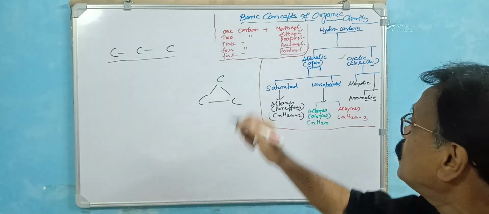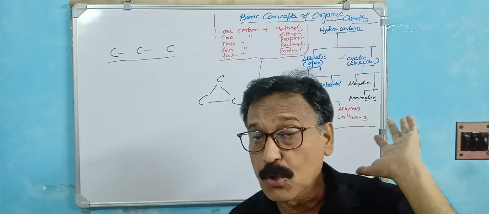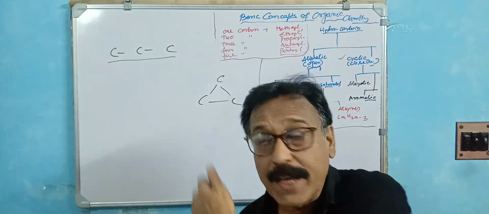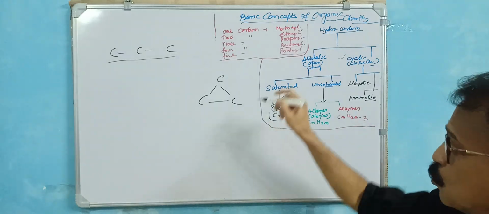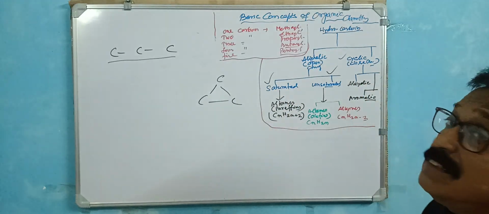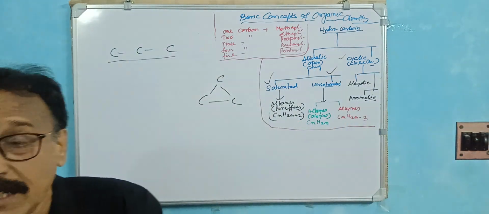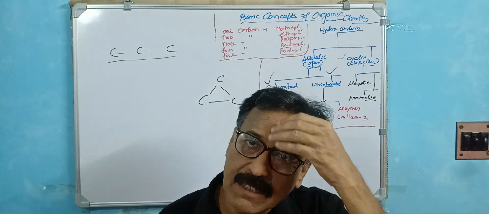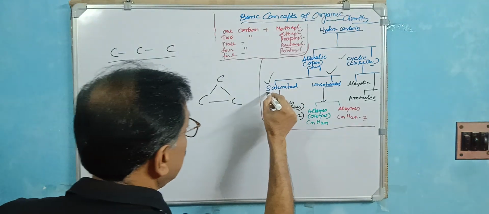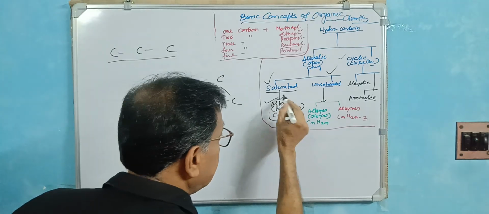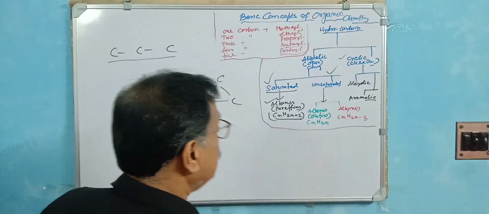Now, in the case of the aliphatic, you know the bonding we discussed in the previous video: the single bond, double bond, triple bond. Now this open chain hydrocarbon is also of two types. One is saturated, one is unsaturated. So what do we mean by saturated and unsaturated? Saturated means stable, that means fixed. They do not break further. In the case of saturated, it is always the single bond, and that we call the alkanes or paraffins. Alkanes and paraffins, the general formula is this.